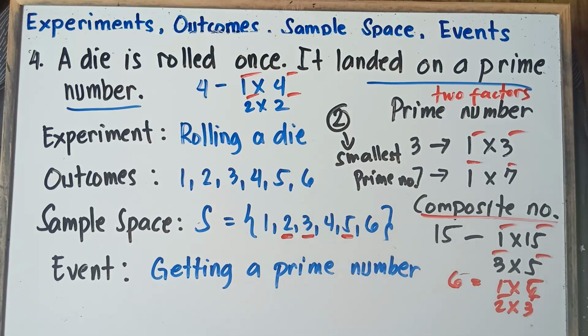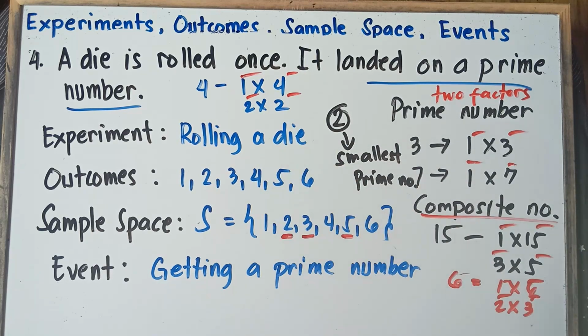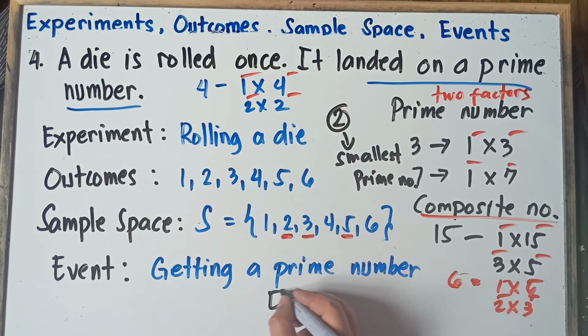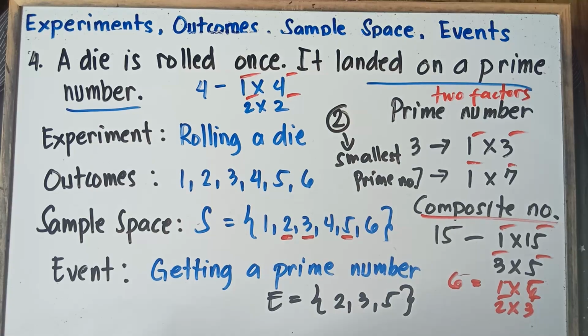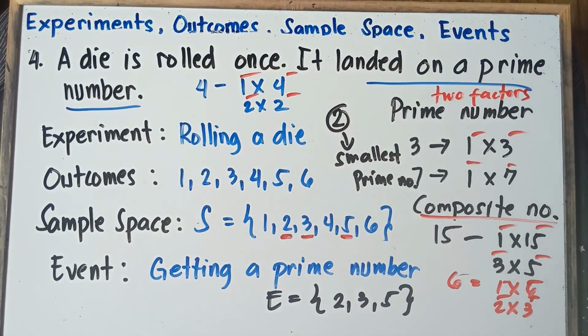So once again, class, the smallest prime number is 2. Always remember that one, class. So therefore, we will not include 1. So our event, we have 2, we have 3, and then 5. All set, class. All set.